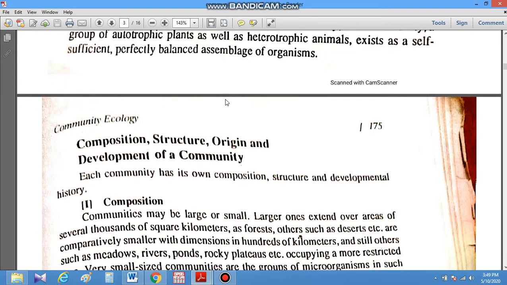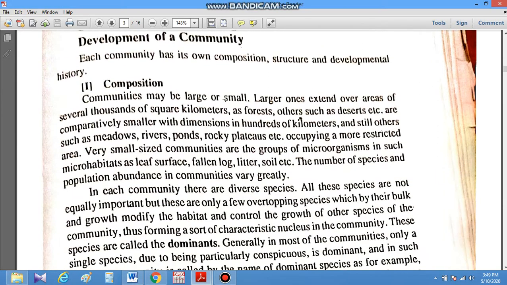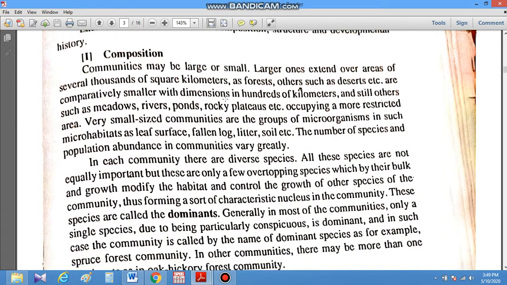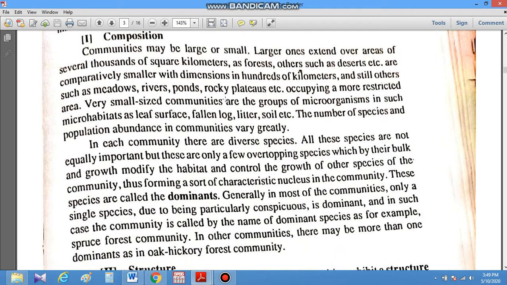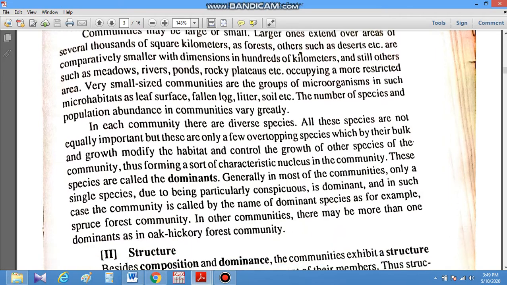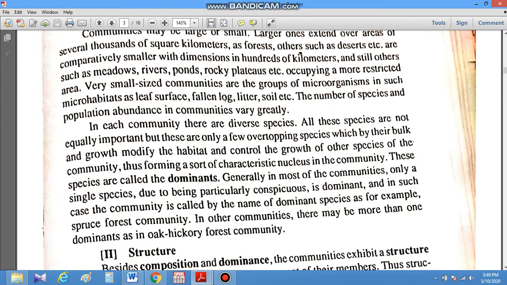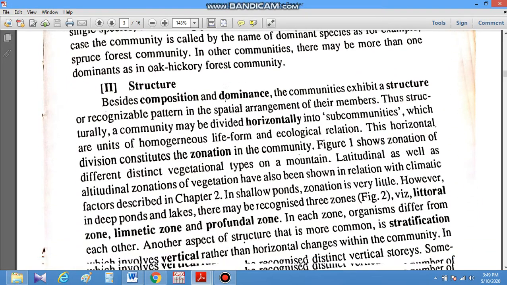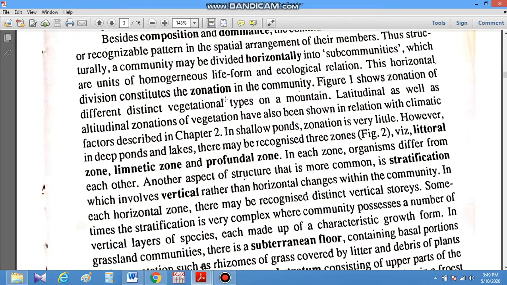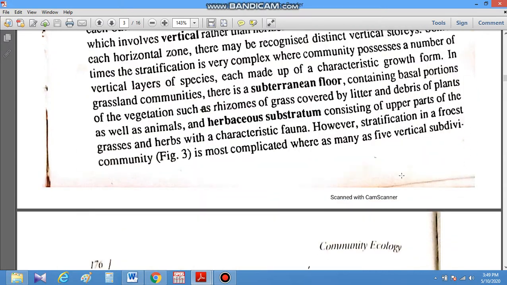Each community has its particular structure. When we talk about composition, in a forest community, for example, there are trees, shrubs, and herbs in a particular forest area. That is the composition. The structure may be divided into two types: horizontal zonation and vertical stratification. We can understand this with a diagram.